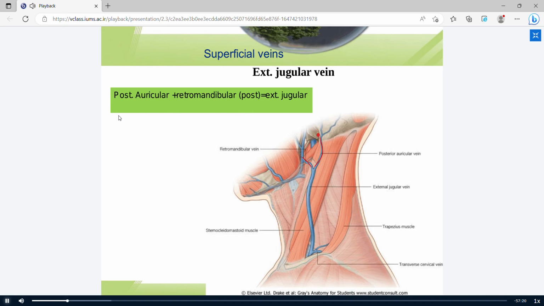Inferior to the external acoustic meatus, the posterior auricular vein joins the posterior branch of the retromandibular vein and forms the external jugular vein. You can see the external jugular vein passes over the lateral or anterior surface of the SCM, or sternocleidomastoid, muscle.